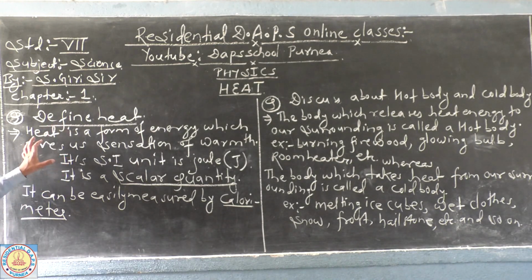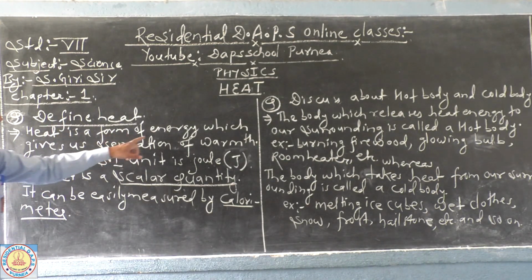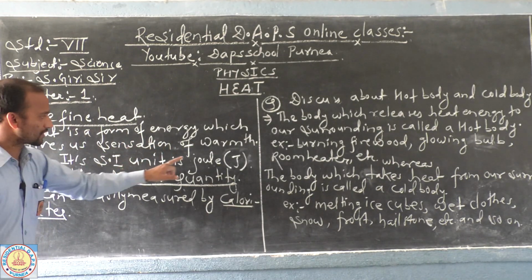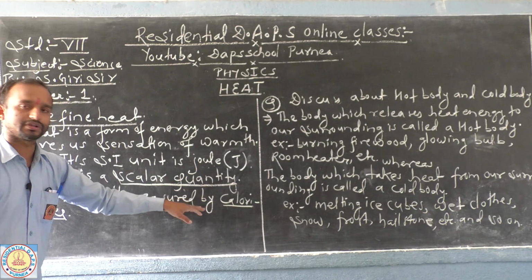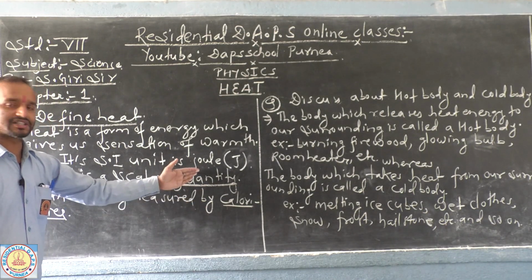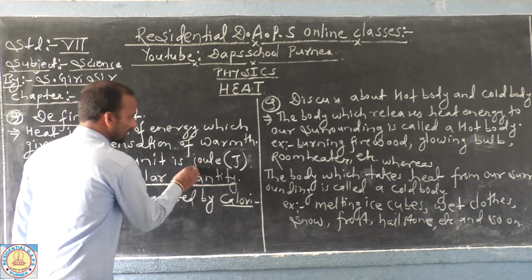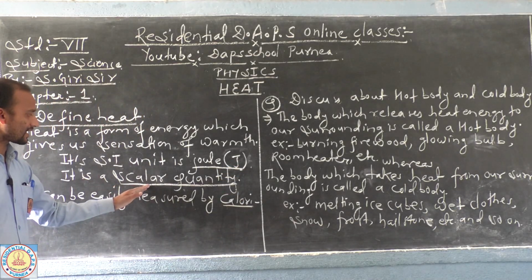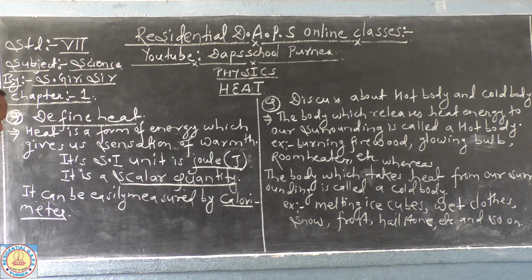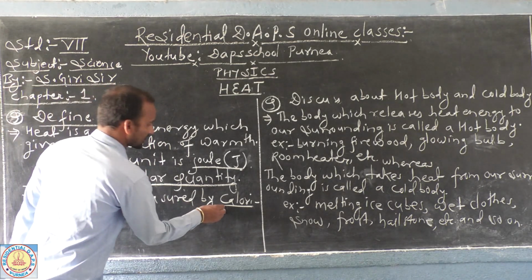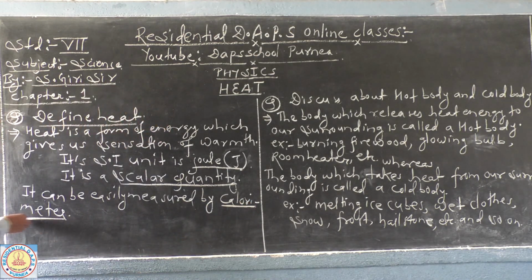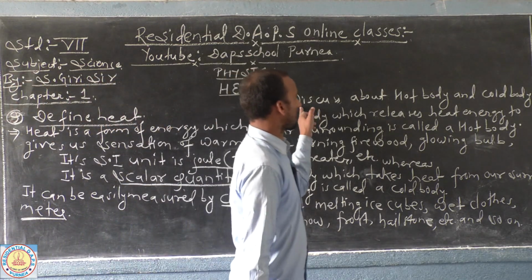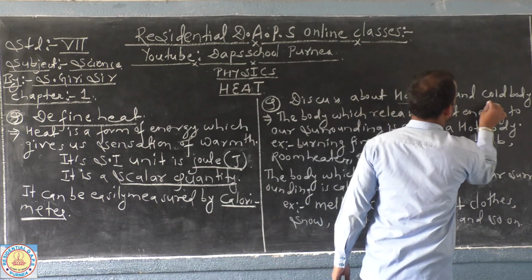So you define heat as the form of energy which gives us a sensation of warmth, and its SI unit is joule. The CGS unit is calorie. Sometimes we see heat measured in calories also, but you have to remember the SI unit as joule, and it is a scalar quantity since it has only magnitude, no direction, and it can be easily measured using the calorimeter.